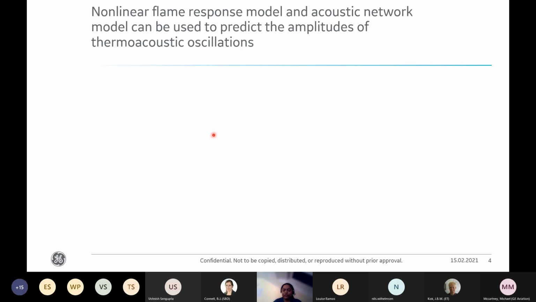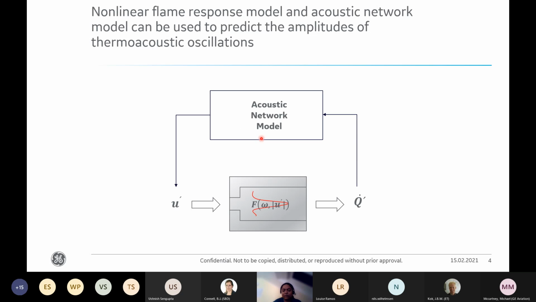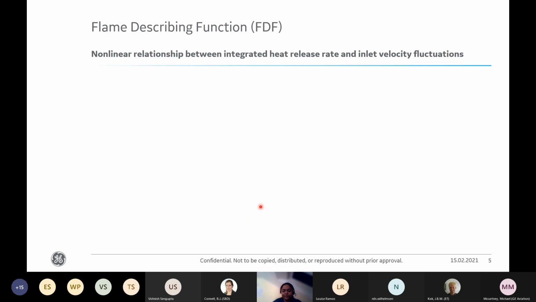To predict the amplitude of these acoustic oscillations, low order methods have proven to be useful if combined with an appropriate model for the nonlinear acoustic flame response. So my work focuses on using a neural network model to obtain this nonlinear flame response. A well-established strategy to model such a nonlinear flame response is the so-called flame describing function. It characterizes the fluctuations of heat release rate Q dot prime produced as the flame response to the upstream velocity perturbations U prime, and it is characterized by a well-defined frequency omega and amplitude of U prime.